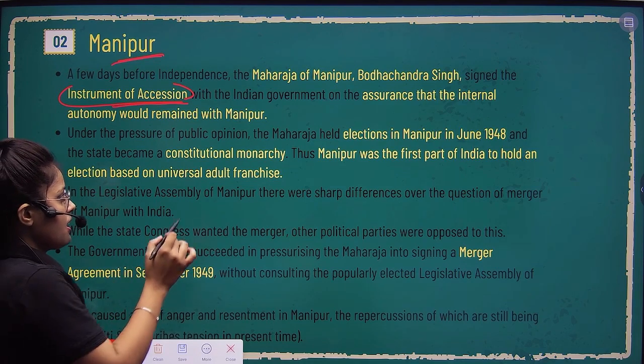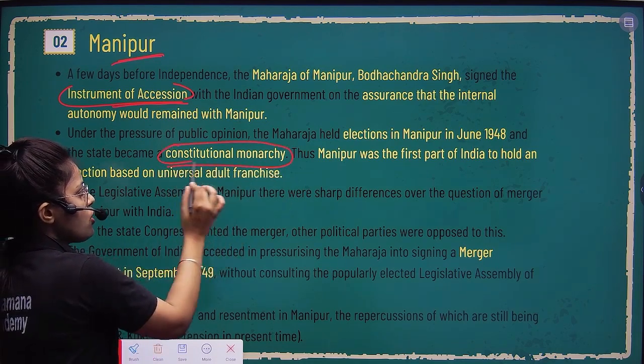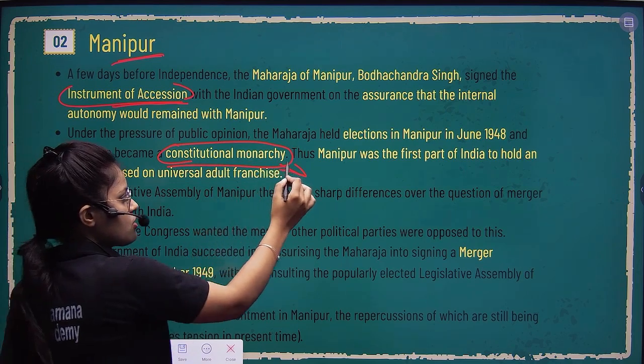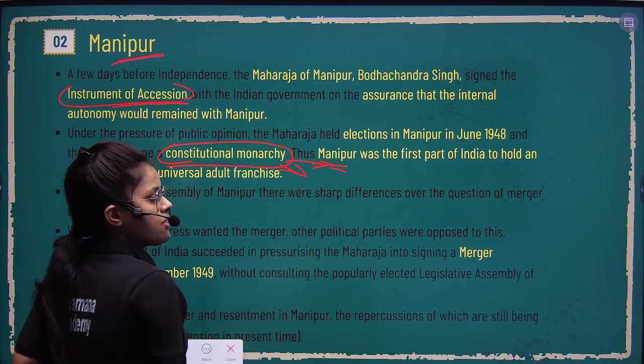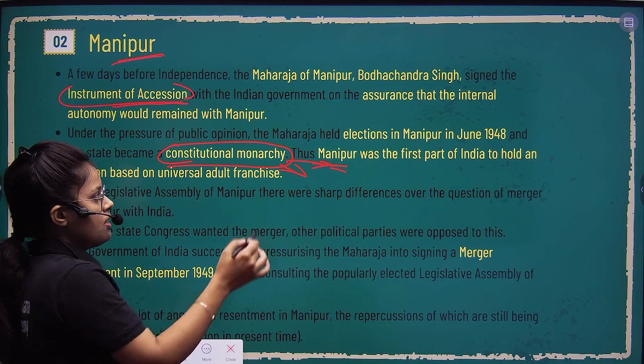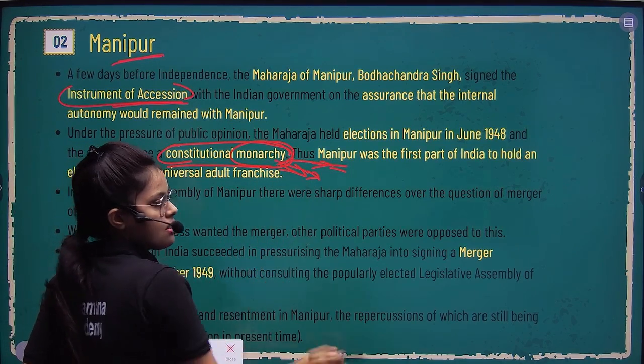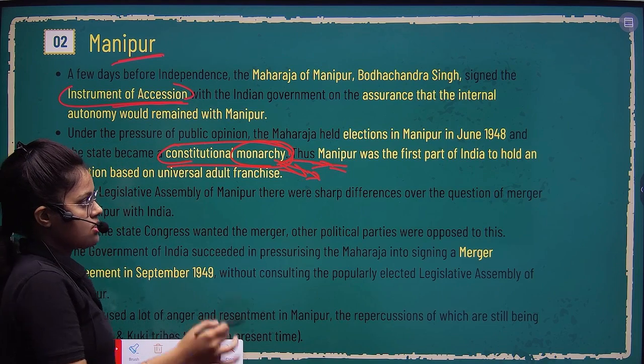So it was basically a kind of balance, called a constitutional monarchy. Constitutional monarchy in the sense that elections are also happening, different parties are also playing a role, but somehow the major power remains with the king, right? So it's a constitutional monarchy.